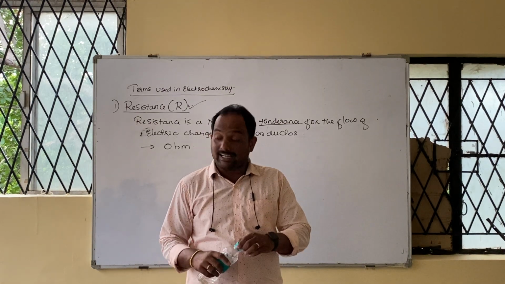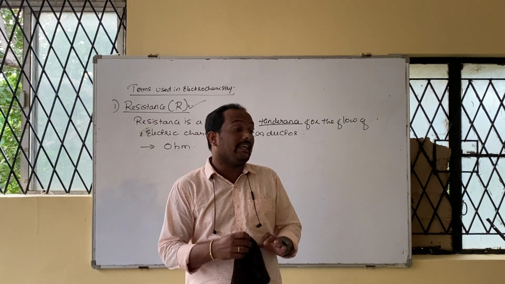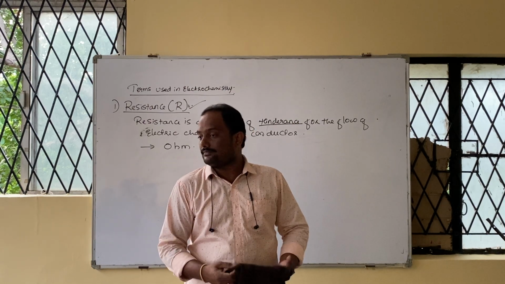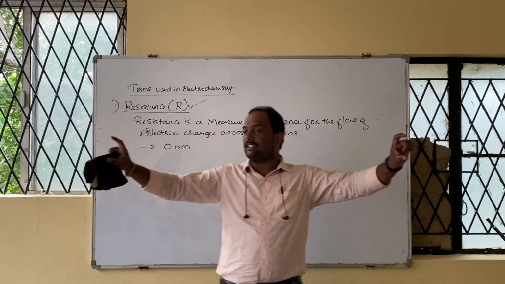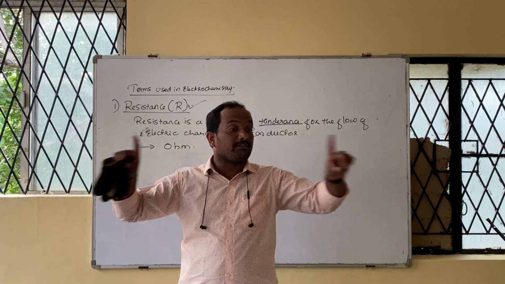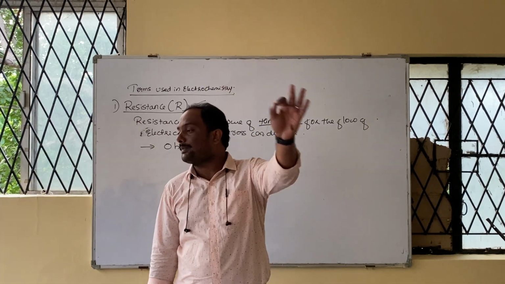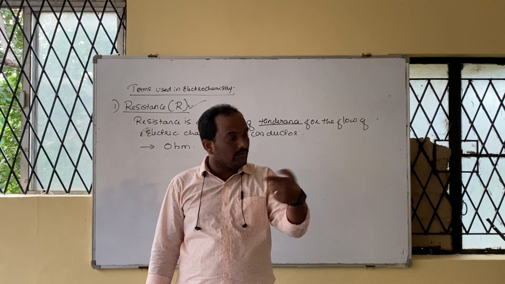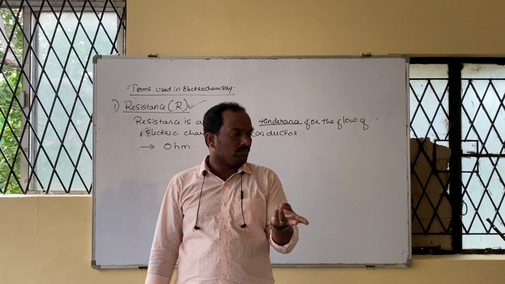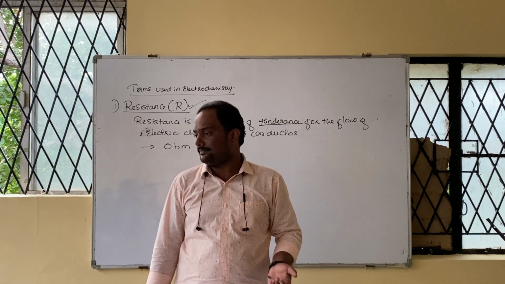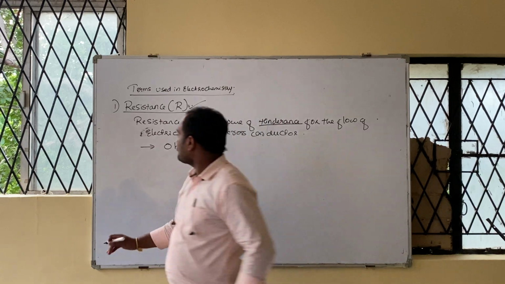Resistance directly proportional to length and inversely proportional to area. Is it not Ohm's law? Yes or no? Resistance of any conductor, if length increases, resistance will increase. If surface area increases, resistance will decrease. Means resistance directly proportional to which one? Length, inversely proportional to area. This law is called as which law? I think Ohm's law, Kirchhoff's law, I think you might have studied below. According to Ohm's law, third point.